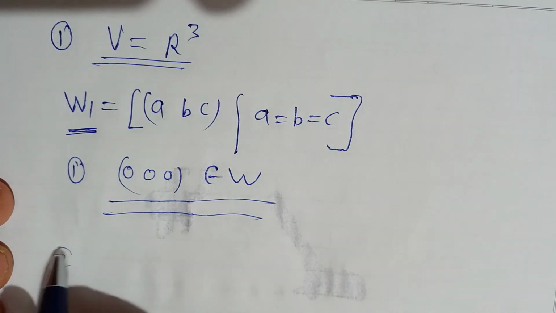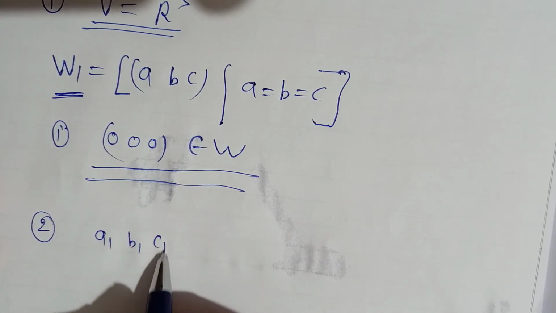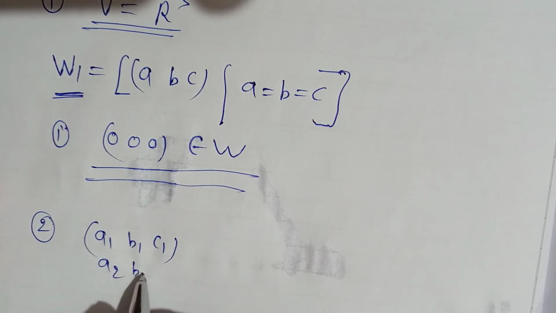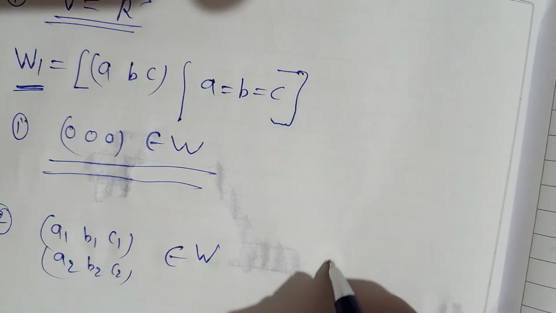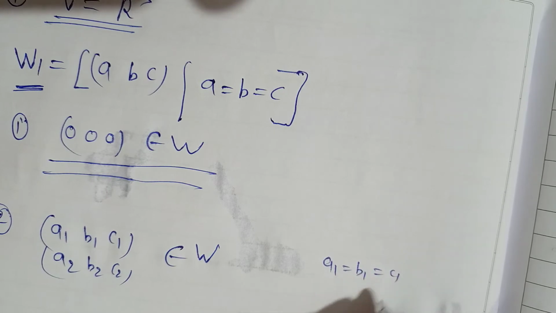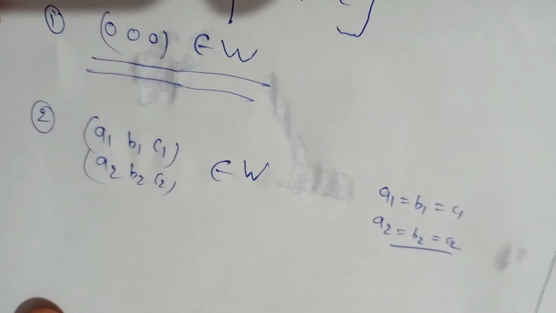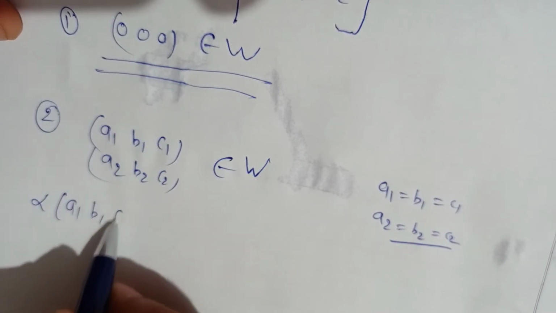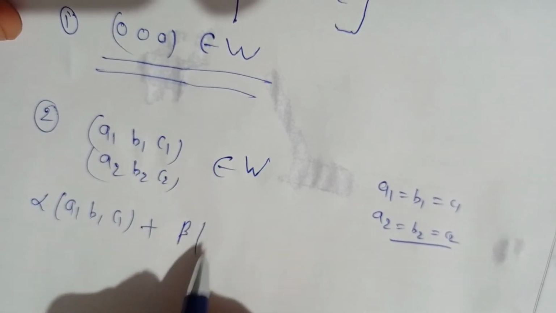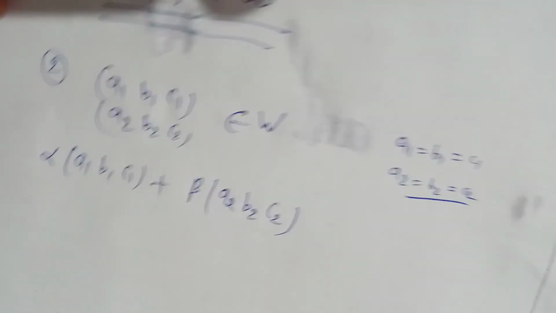And second one, if you take any two vectors, let us say A1 B1 C1 and A2 B2 C2 belonging to W, it means A1 equal to B1 equal to C1 and A2 equal to B2 equal to C2. Fine. Then alpha times A1 B1 C1 plus beta times A2 B2 C2, does this belong to W or not, that you have to see.